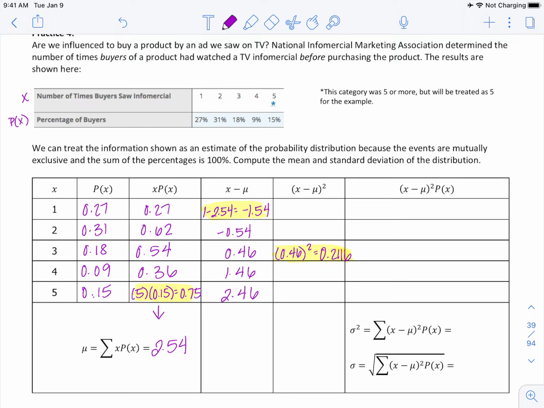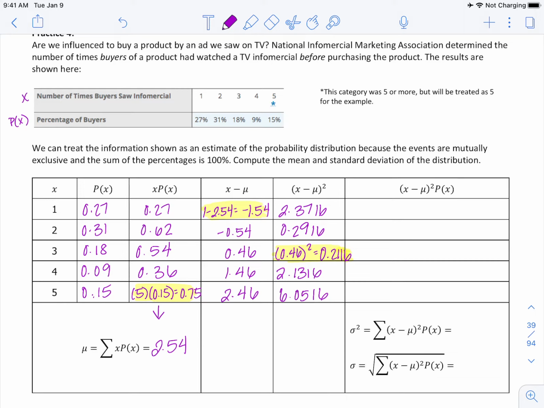If I square the rest of these, this one is 2.3716. 0.2916. If I square 1.46, we get 2.1316, and 2.46 squared is 6.0516.